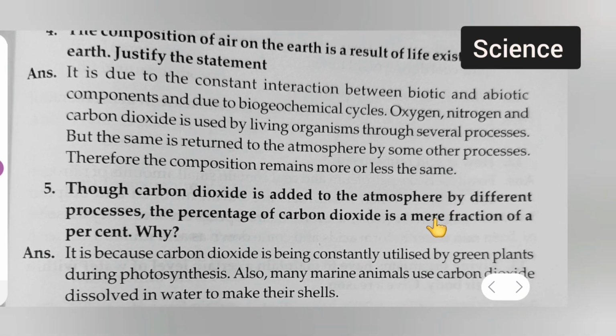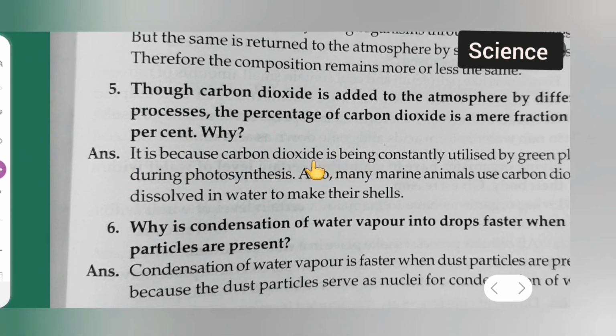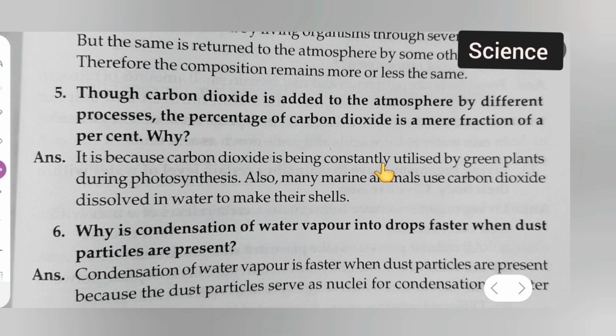Next, moving further, question number 5. Carbon dioxide is added to the atmosphere by different processes. The percent of carbon dioxide is a minor fraction of the percent. Why? Answer is it is because carbon dioxide is being constantly utilized by green plants during photosynthesis. Also, many marine animals use carbon dioxide dissolved in water to make their shells.